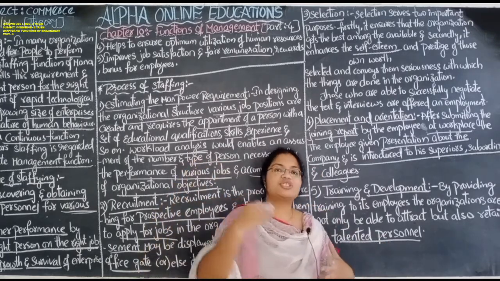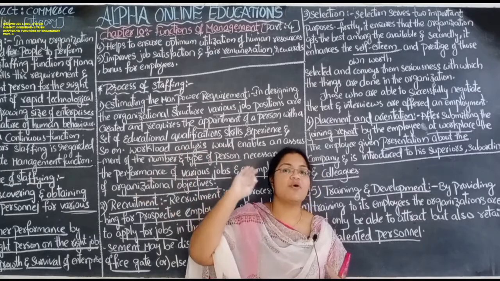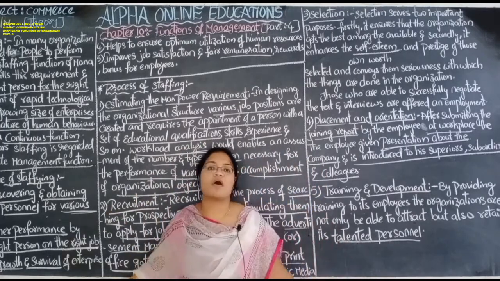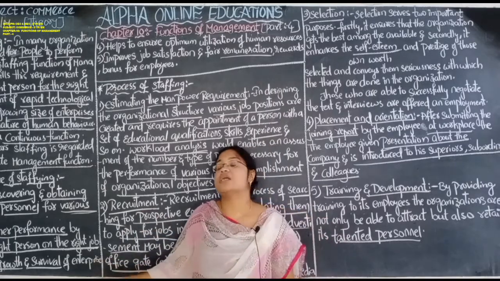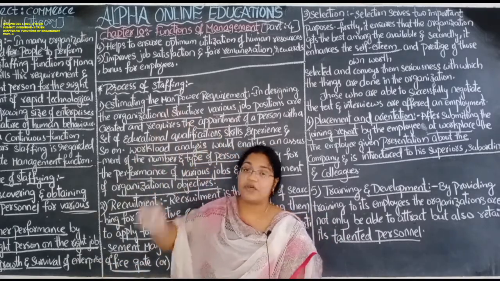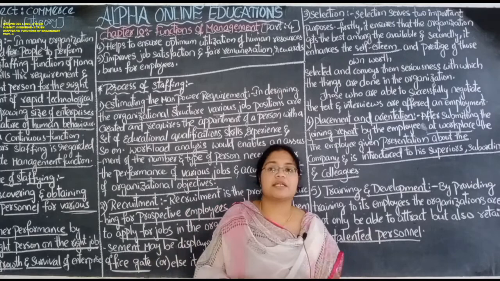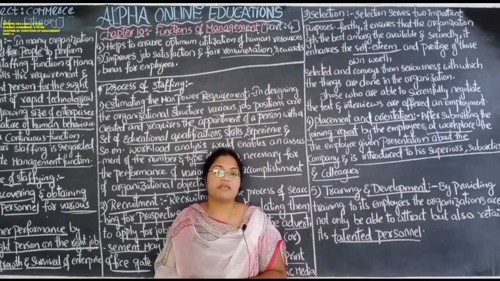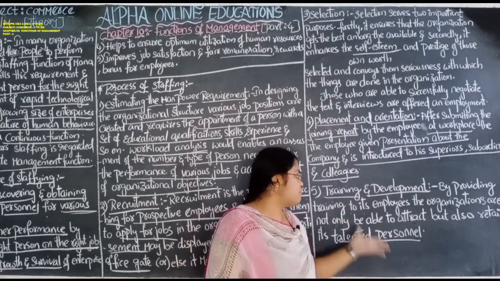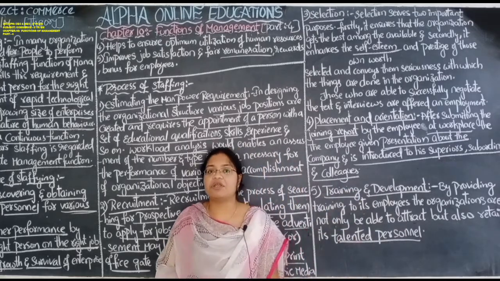So these all are stages. First we go for planning, then organizing all the things, and afterwards if there are any vacancies, we go to the stage of staffing. In this stage we select the correct person for the correct job, and then we give the appointment to that person, and afterwards some training and development will be given to him.